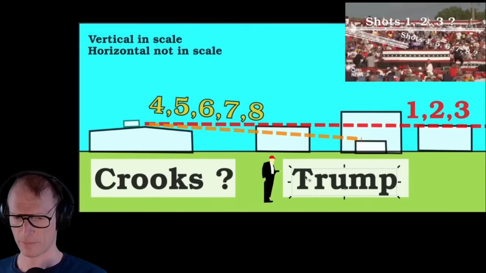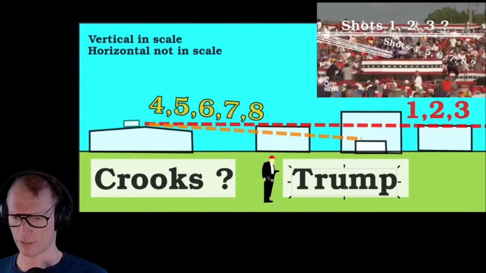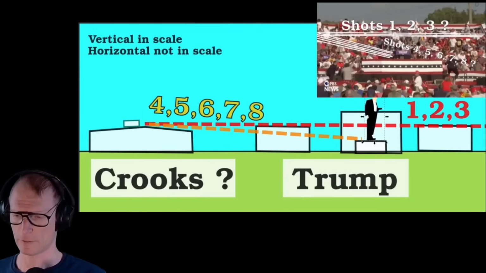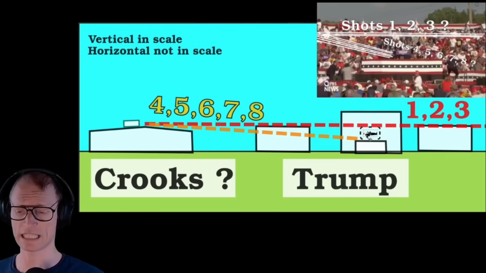Yeah, here we have Donald Trump. Let's bring him to scale. Now, Donald was holding a speech. Then the camera zooms in on his face, and then the shots ring out. Shot 1, shot 2, shot 3. Then people say, get down and duck, and Donald ducks. We also let him duck and lay flat on the floor here in this sketch.